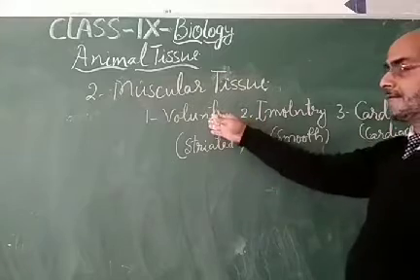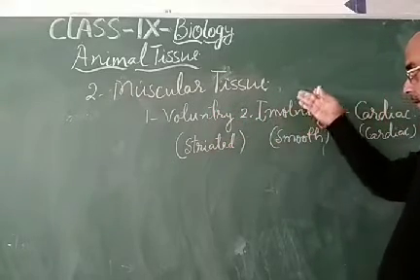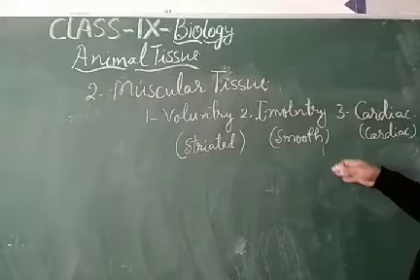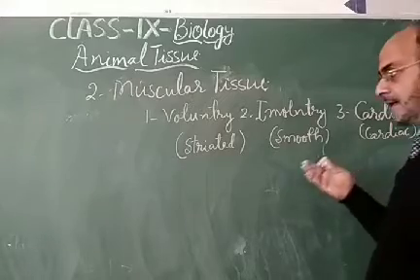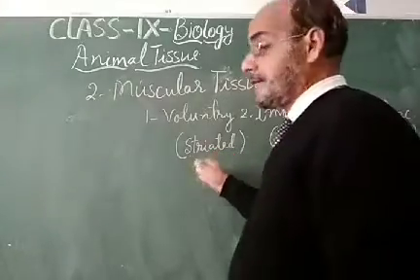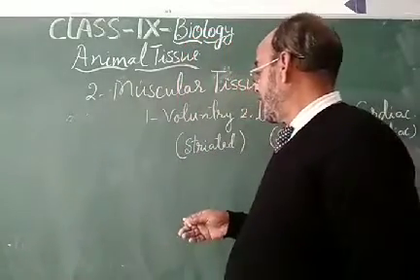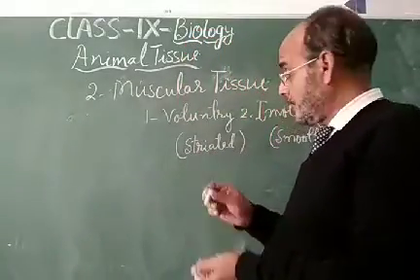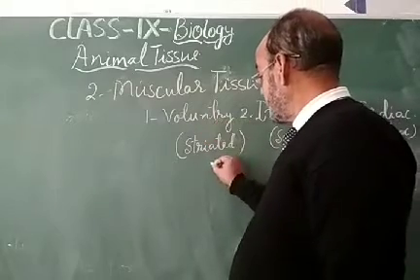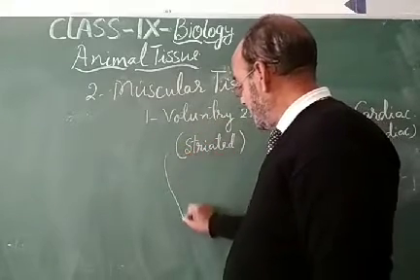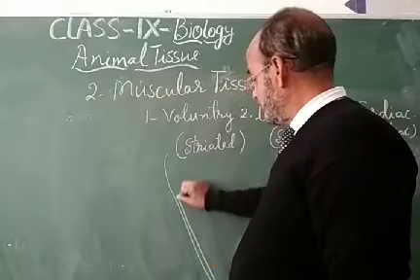So voluntary muscles are striated muscles, involuntary muscles are the smooth muscles, and cardiac muscles are the cardiac muscles. Striated muscles are mainly for the mechanical work of the body, and these voluntary muscles or striated muscles are elongated muscular cells.